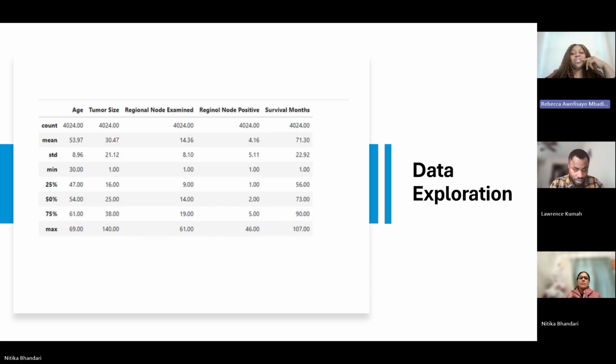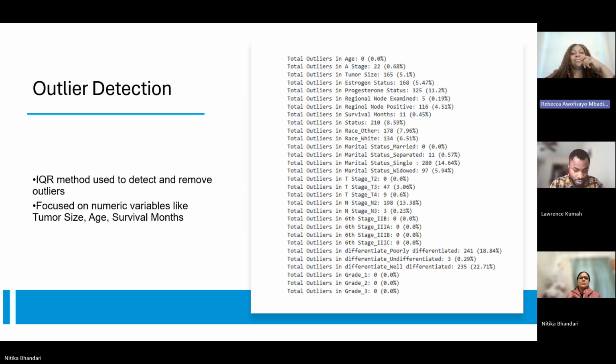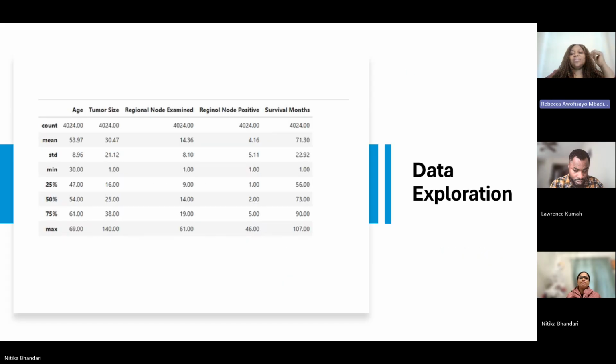So the average age is about 54 years, ranging from 30 to 69. The tumor size has a mean of 30 millimeters, but goes up to 140 millimeters, which tells us that the data set contains both early stage and very advanced cases. The survival time here has a median of 73 months, with some patients surviving up to 107 months, nearly 9 years.